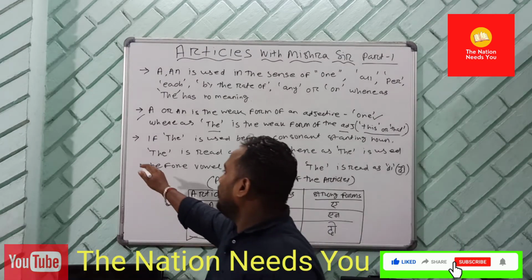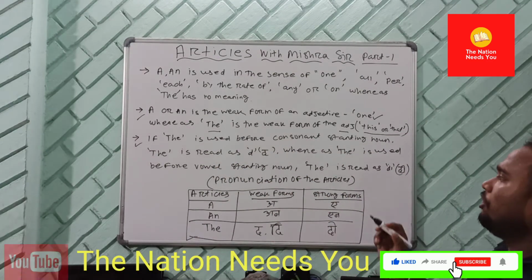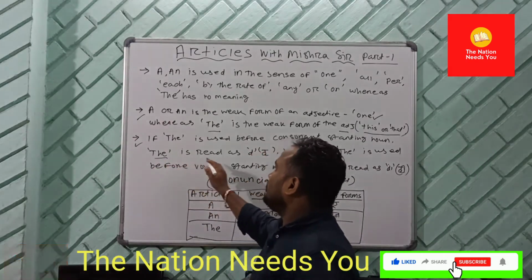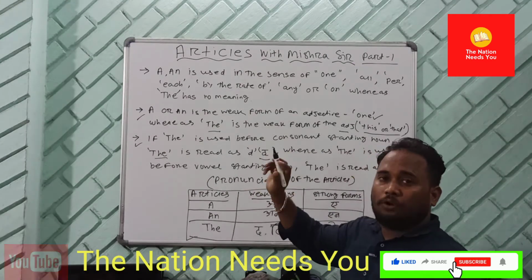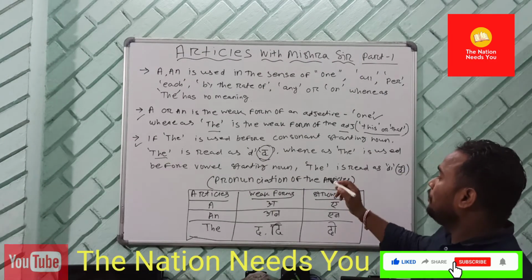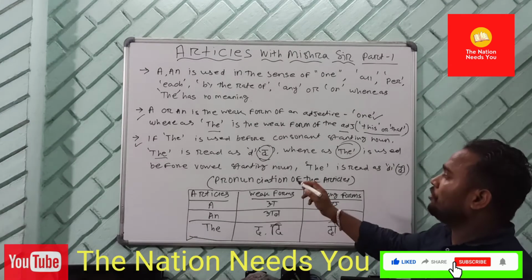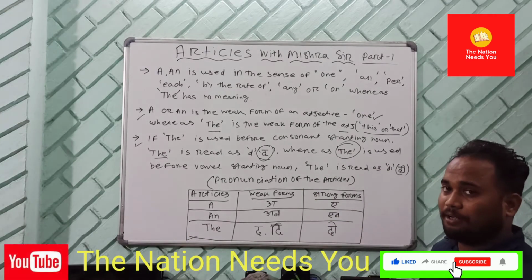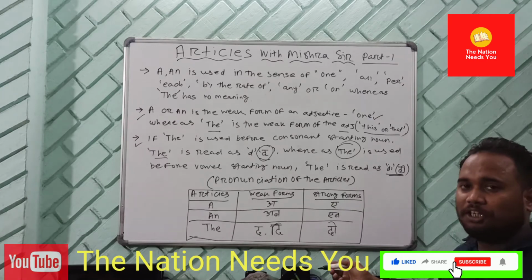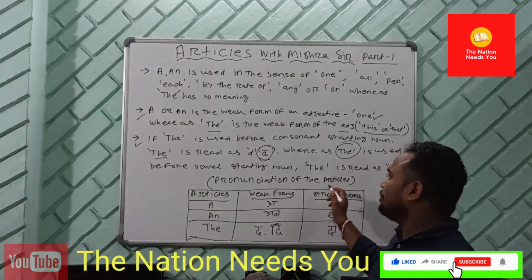And one more thing, everyone: if the is used before a consonant, if the comes before a starting consonant noun, the is read as thuh. And whereas the is used before a vowel sound, before a vowel noun, the is pronounced as thee. So we got two pronunciations, one thuh and one thee. Let's have a chart, pronunciation of the article.